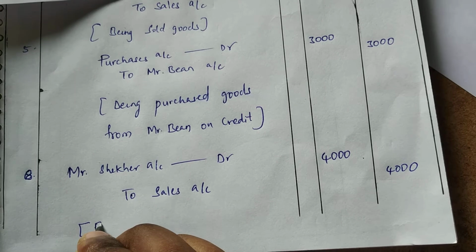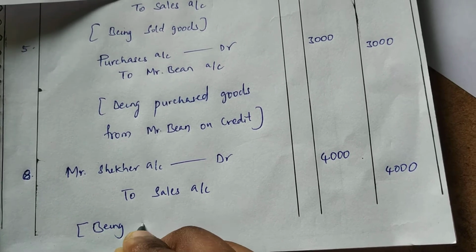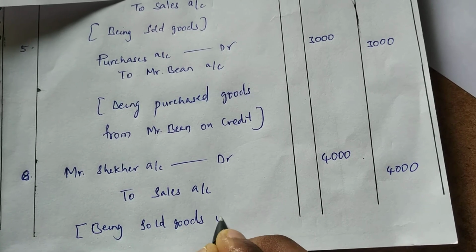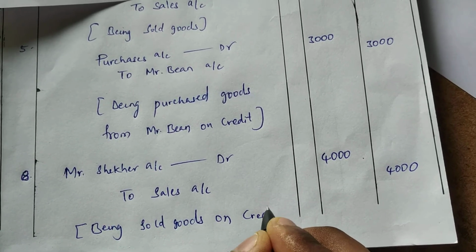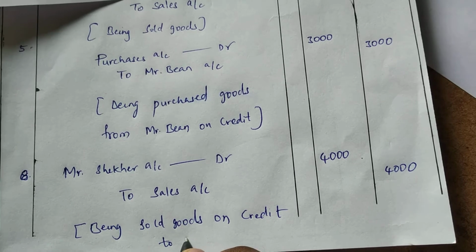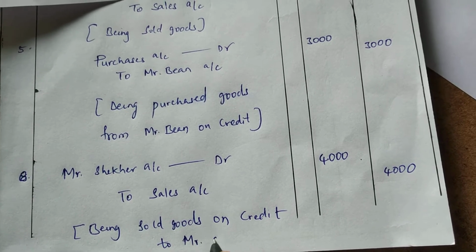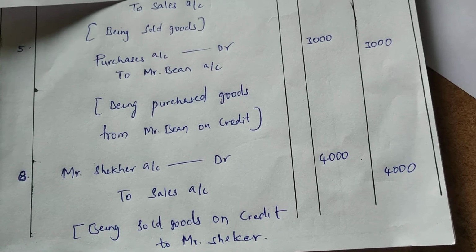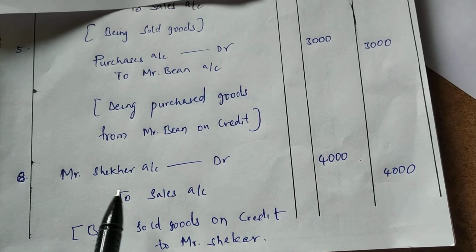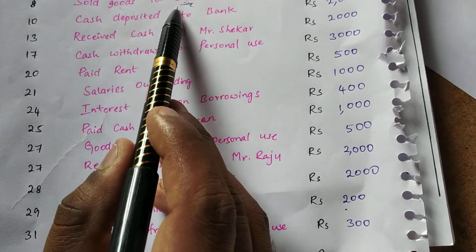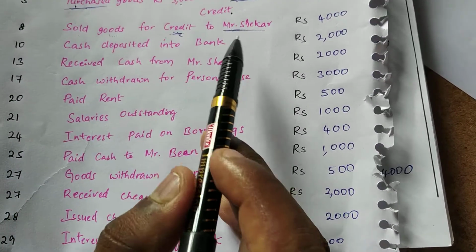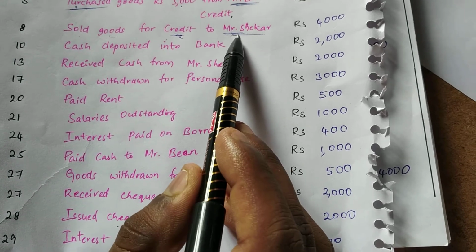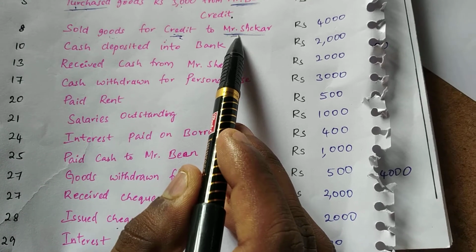Narration: being sold goods on credit to Mr. Shekhar. I hope you clearly understood this journal entry. Since we are selling the goods on credit, we are not getting any kind of cash. So we have to debit the person, since Mr. Shekhar is receiving the goods. Mr. Shekhar is a personal account.